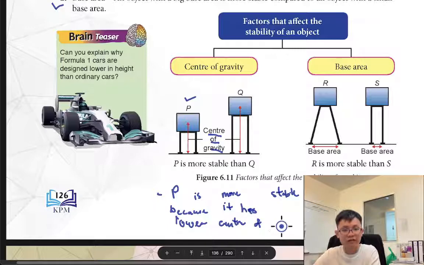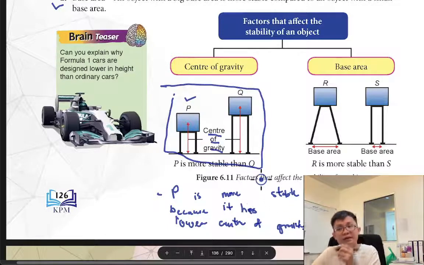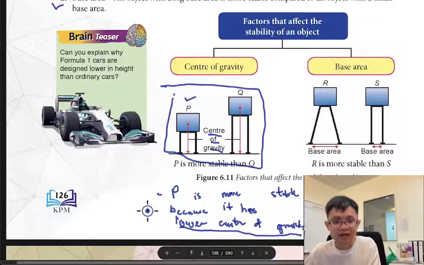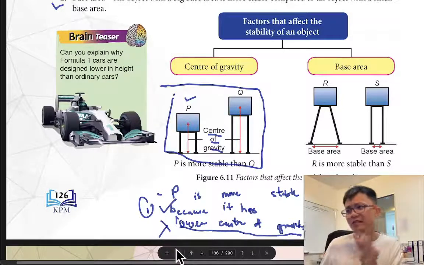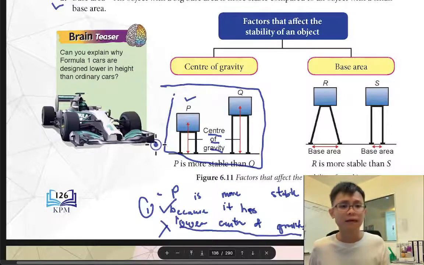This is how you write in your exam. Let's say they give you this picture and ask why P is more stable. You need to say that P is more stable because it has a lower center of gravity. If you write this, you get 1 mark. If you don't, as long as you didn't write lower center of gravity in the answer scheme, then you don't get any mark.